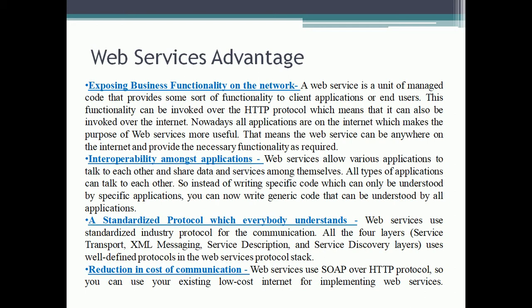Web services use standardized industry protocols for the communication. All the 4 layers, service transport, XML messaging, service description, and service discovery, use well-defined protocols in the web services protocol stack. Reduction in cost of communication. Web services use SOAP over HTTP protocol, so you can use your existing low-cost internet for implementing web services.